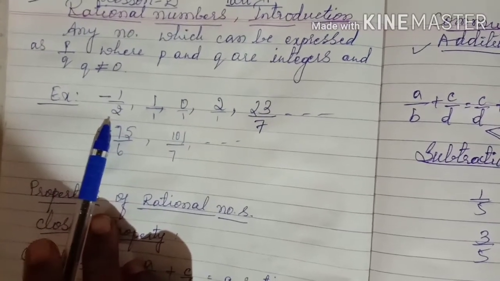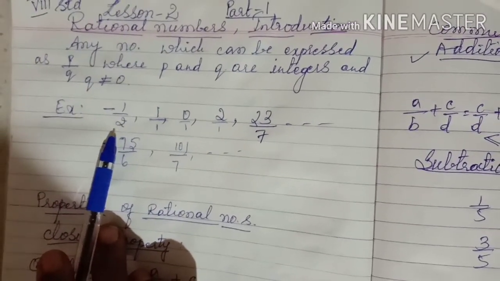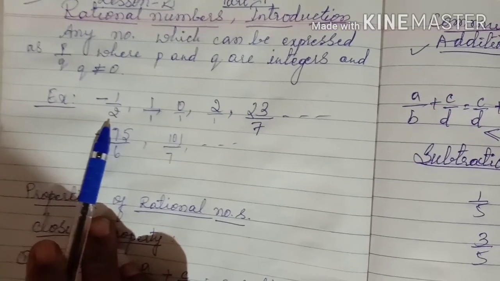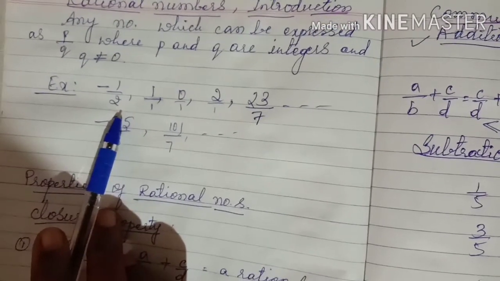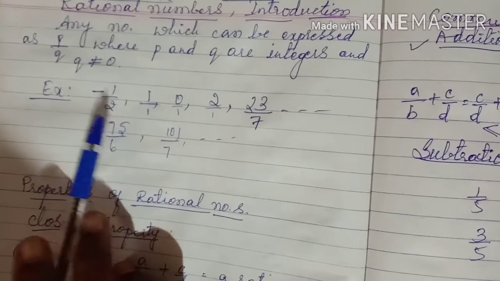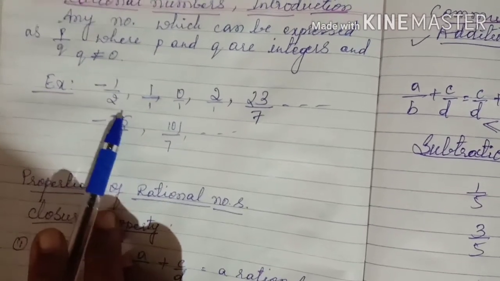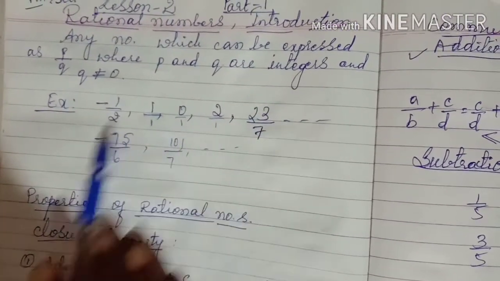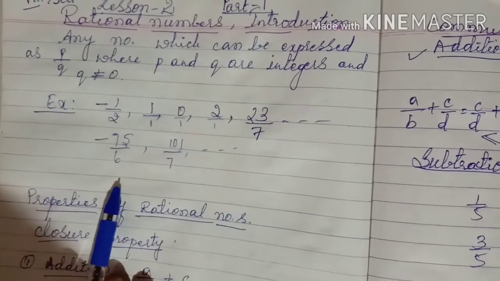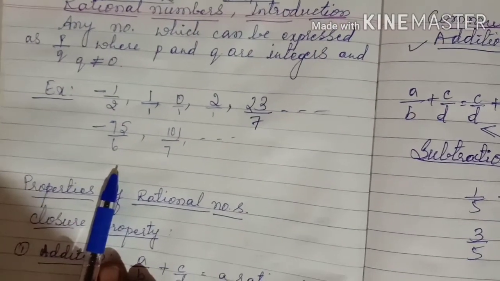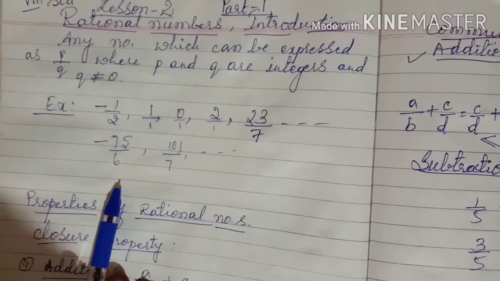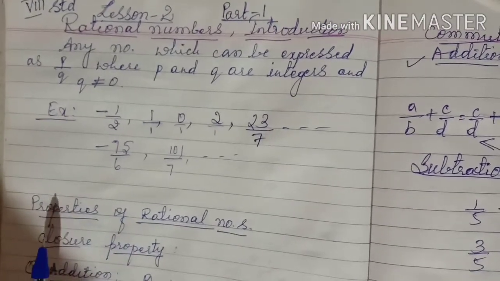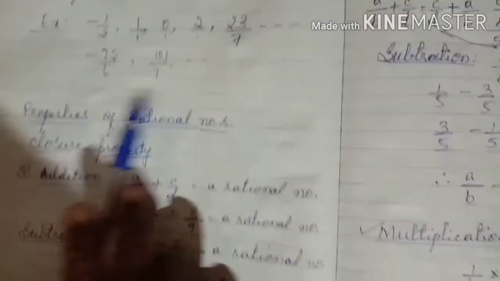that p by q is nothing but what? Rational numbers. But there is a condition: p and q must be integers and q is always not equal to 0. Then all such numbers are called what? Rational numbers, children. Hope you are understanding, children. Okay, now this is what rational numbers are.